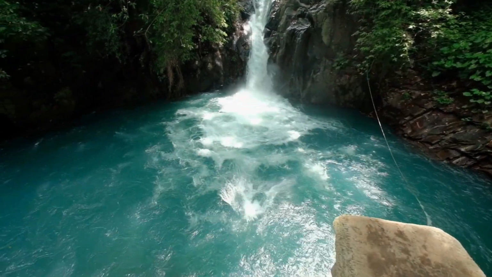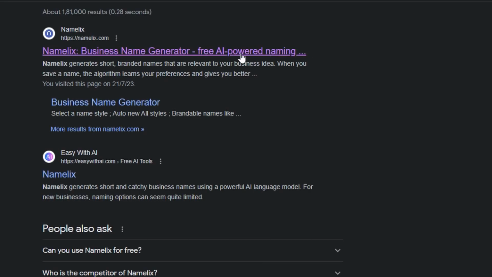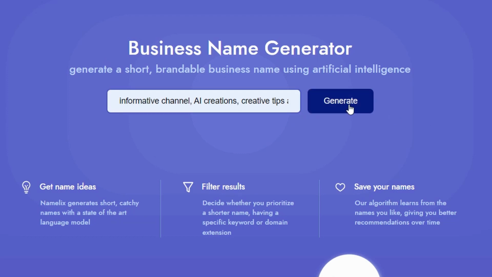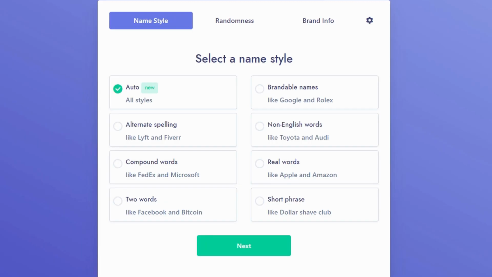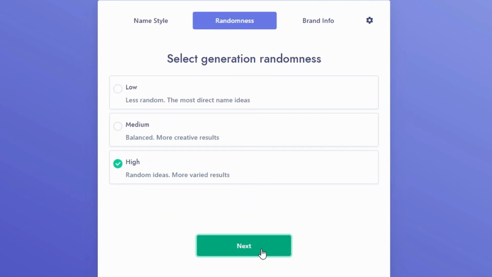Let's dive right in. The first step was heading over to Namelix.com. There, I entered the keywords I wanted and clicked on the Generate button. To explore more naming options, I selected the Auto feature and proceeded to choose High Randomness.